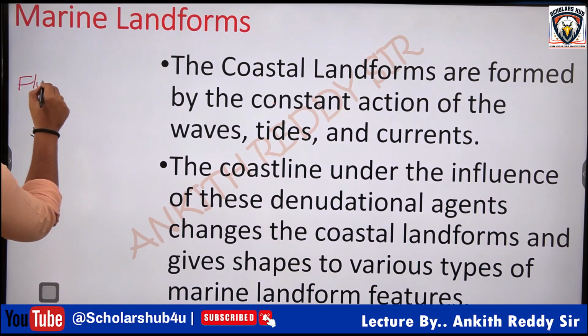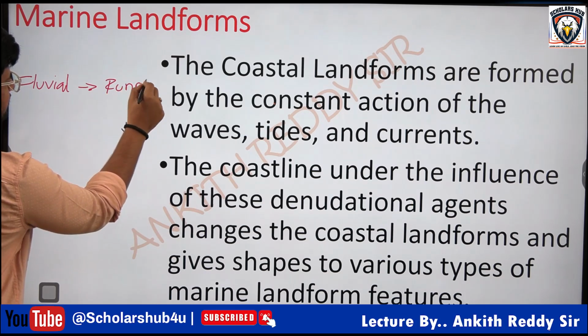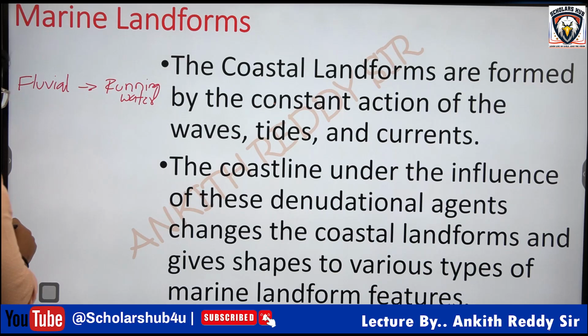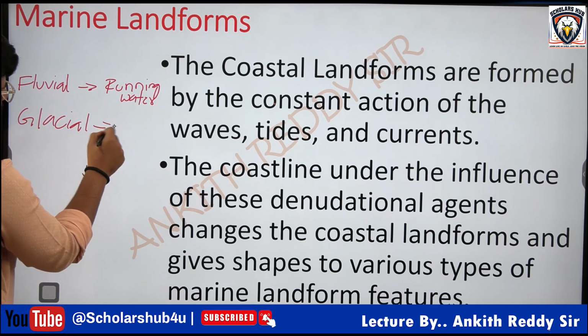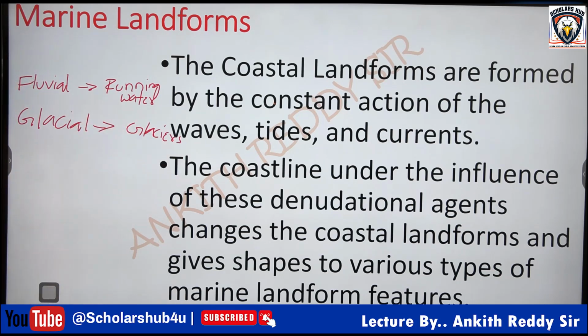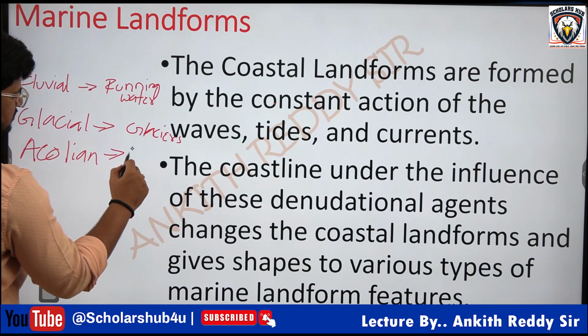Fluvial landforms are formed by the action of running water, basically rivers. Glacial landforms, the movement of ice, that is glaciers. Then the eolian landforms are formed by the action of wind.